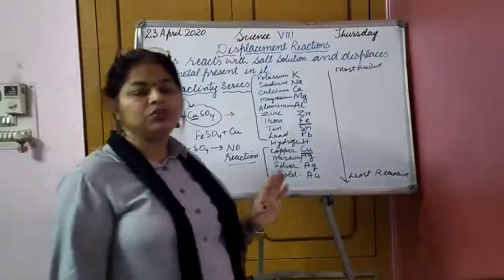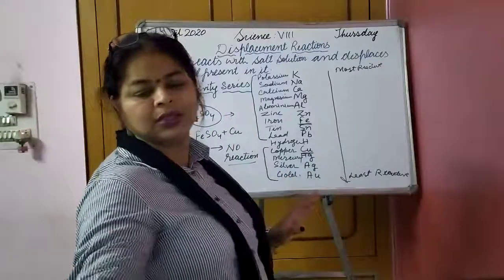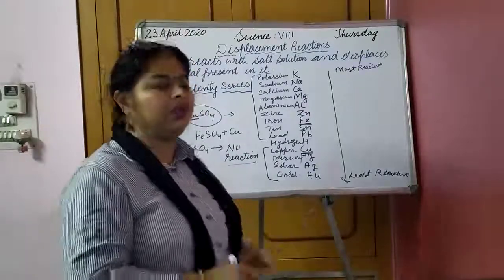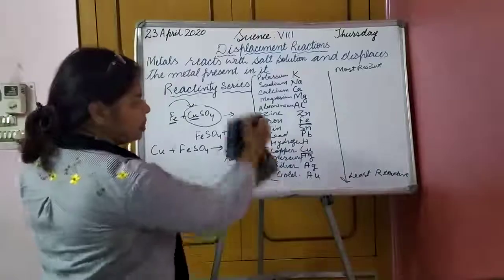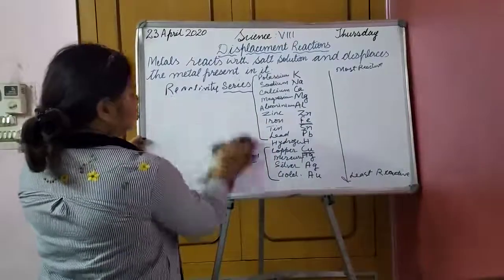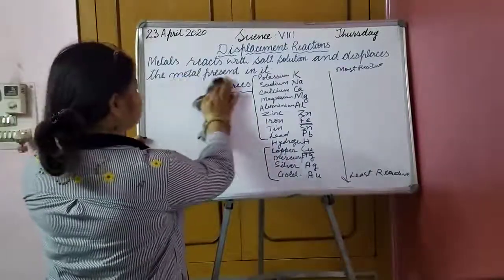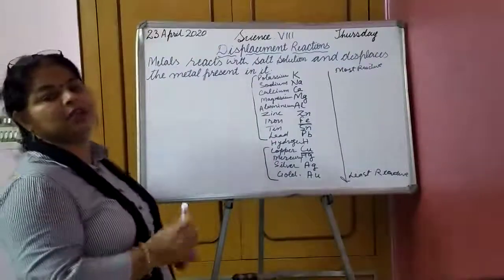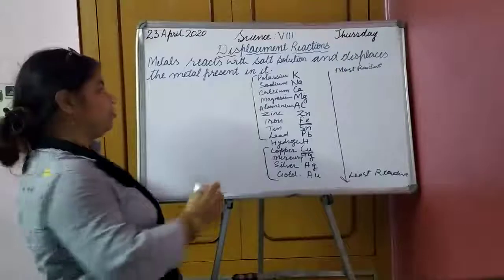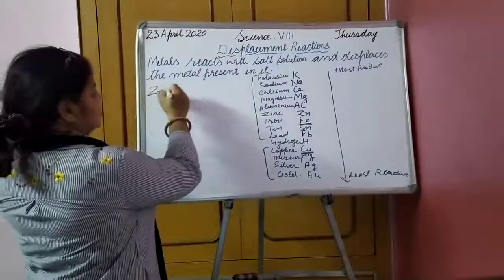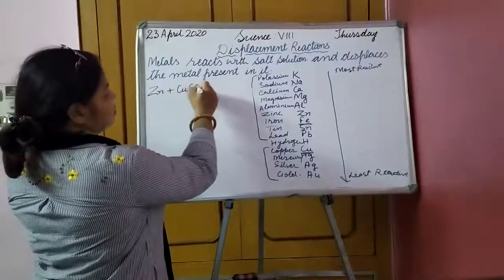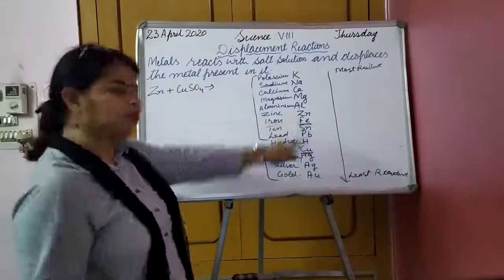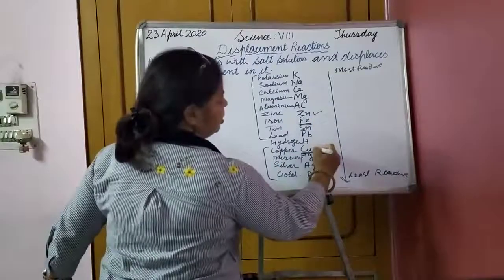Okay, so we are going to do some examples on this. Let us see how the reaction takes place and where. I am not going to rub this series so that it helps you out. Let us take the first example: zinc plus copper sulfate. Where is zinc? Zinc is here and copper is here.